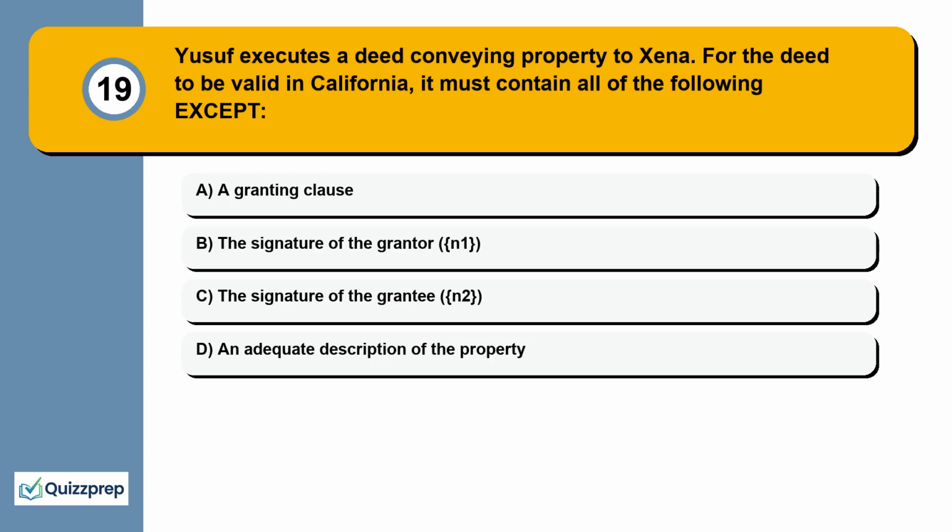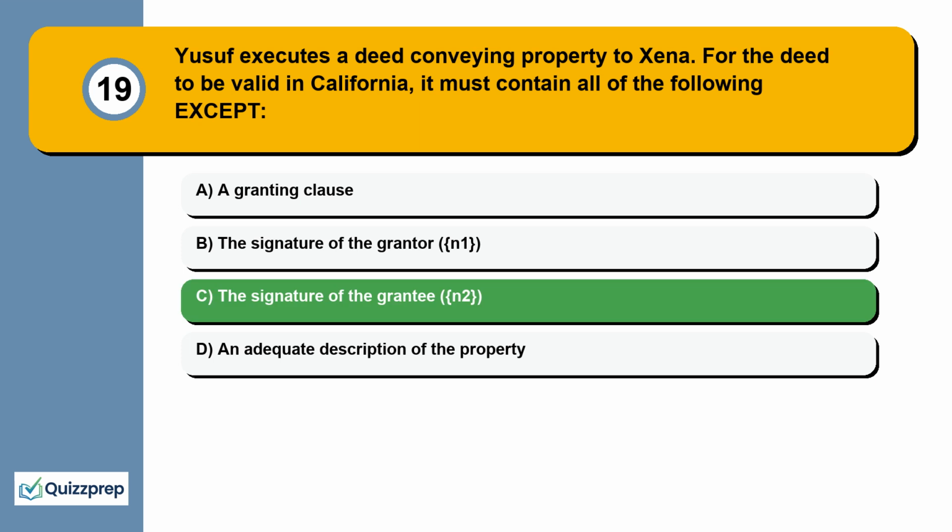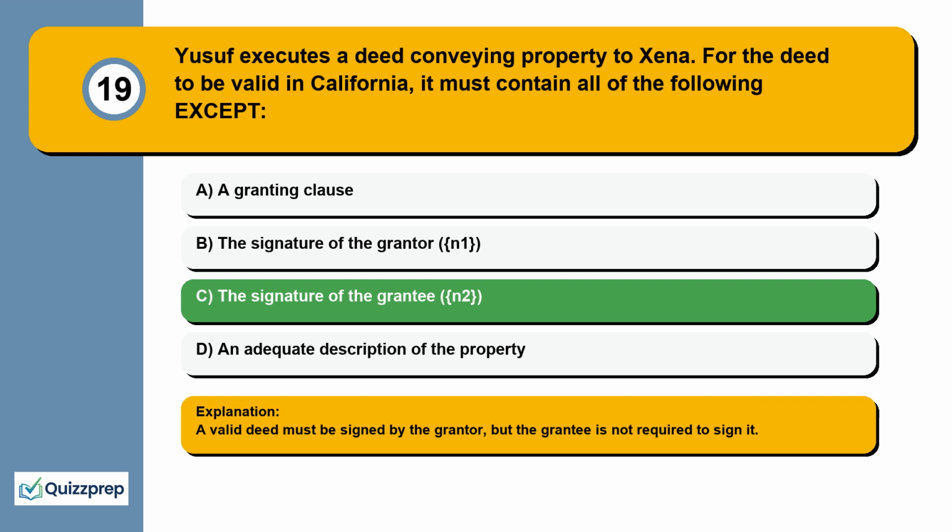Question 19. Yusuf executes a deed conveying property to Zina. For the deed to be valid in California, it must contain all of the following except a granting clause, the signature of the grantor, the signature of the grantee, an adequate description of the property. A valid deed must be signed by the grantor, but the grantee is not required to sign it.